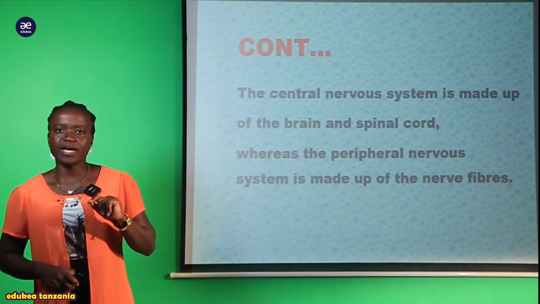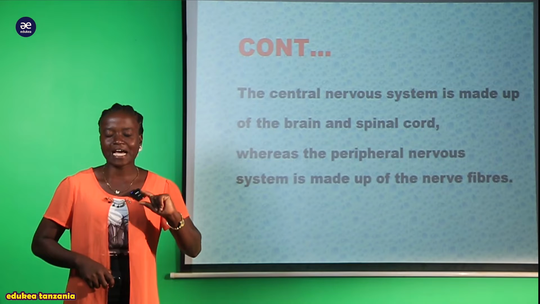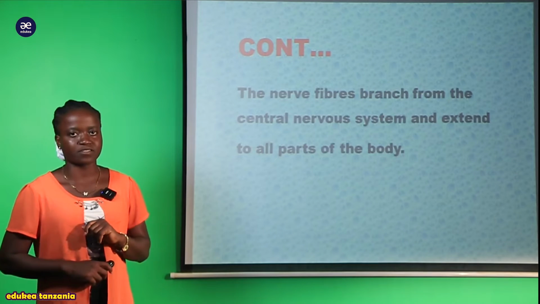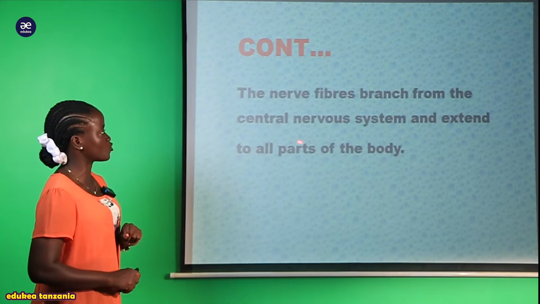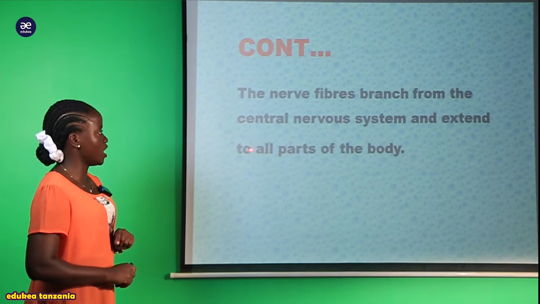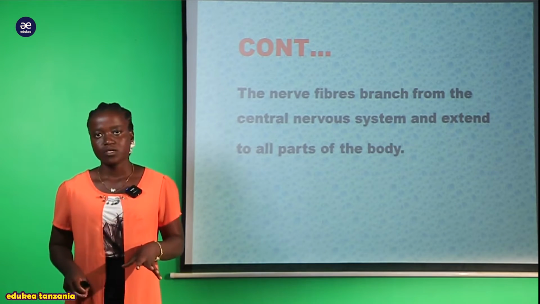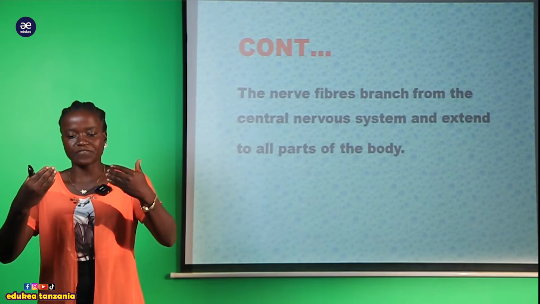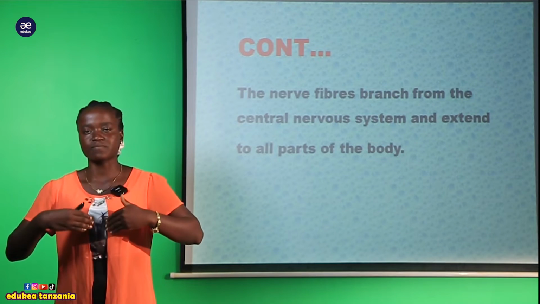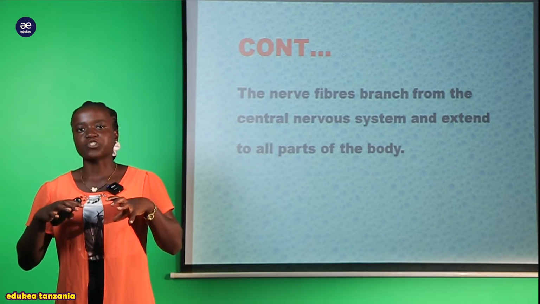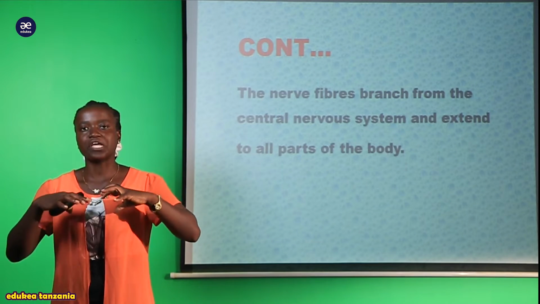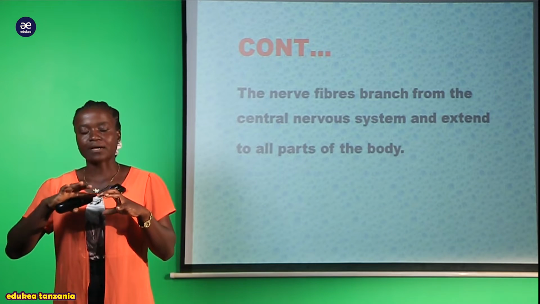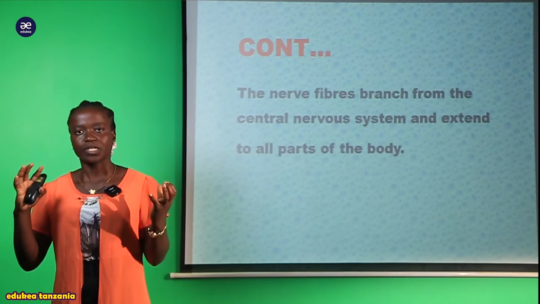Now when we talk about the nerve fibers found within the peripheral nervous system, we can say that the nerve fibers branch from the central nervous system and extend to all parts of the body. So hizi peripheral nervous system, tunasema kwamba zimebi branched, yani ni matawi yaliyotokana kwenye ile central nervous system, yakabi branch in all parts of the body.